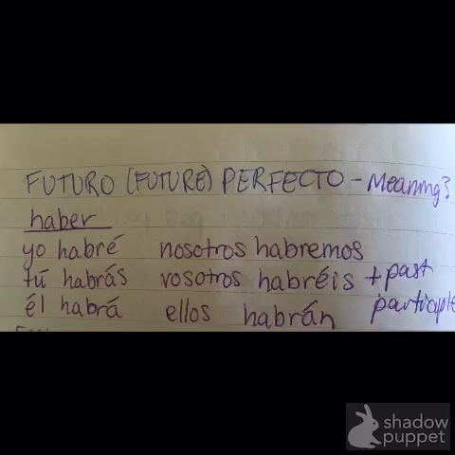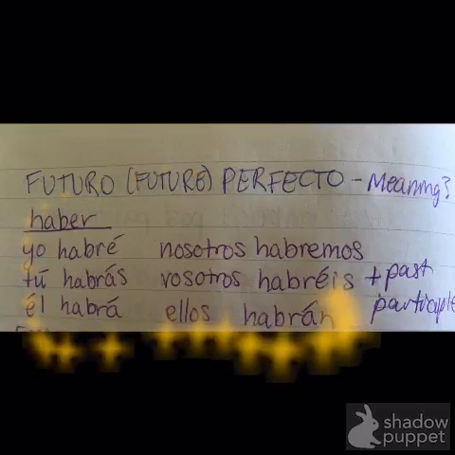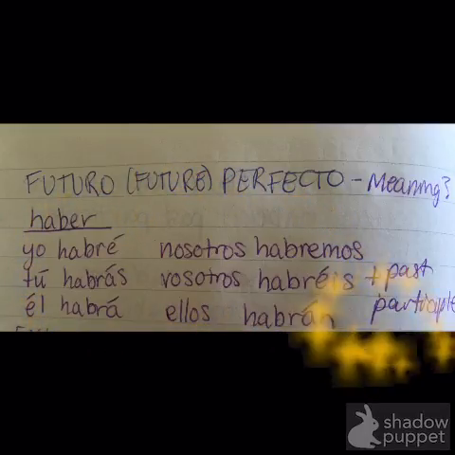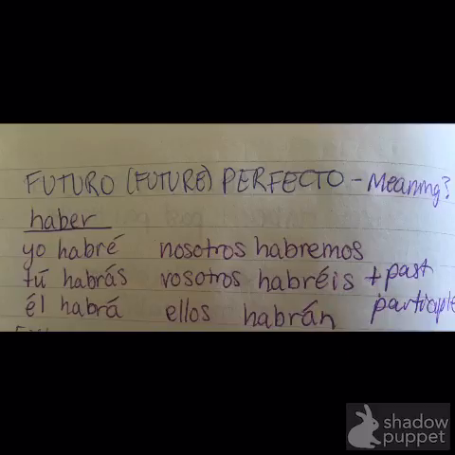So to form this tense, you simply have to conjugate the word haber into the future tense and then add the past participle. If you don't know anything about past participles, you should watch the compound tense video first so that you understand how to form those and so that you know a little bit about the irregulars of those as well.